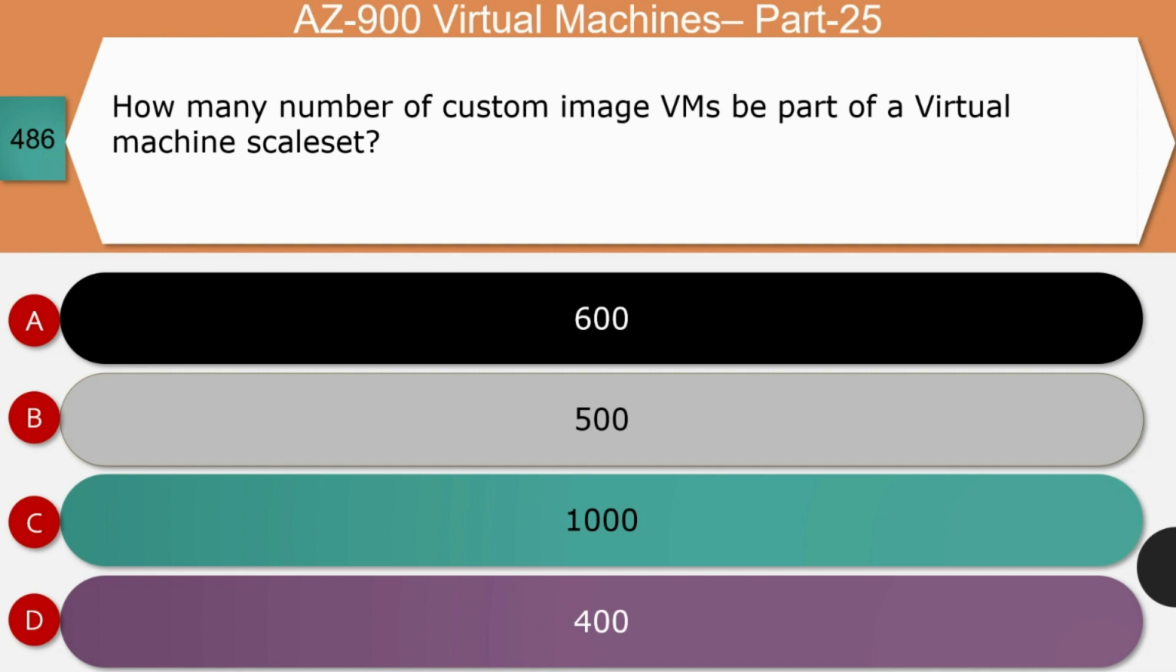Next question, how many custom image VMs can be part of the virtual machine scale set? Is it 600, 500, 1000 or 400? The right answer for this question is 600. As of now, you can create 600 VMs of custom image. However, always refer to Microsoft documentation in order to get the exact number.